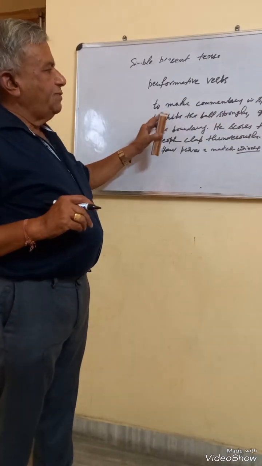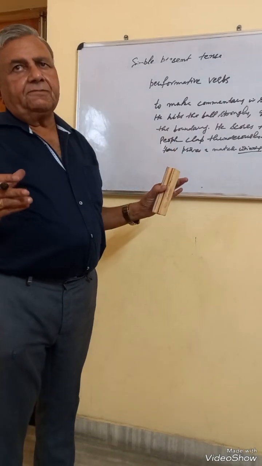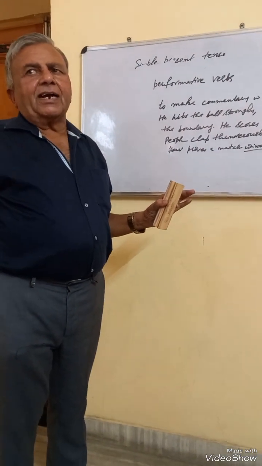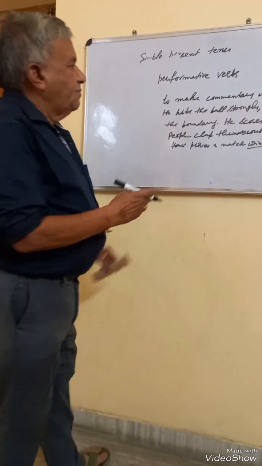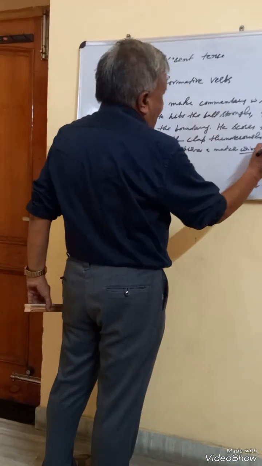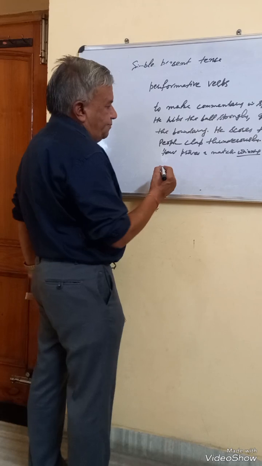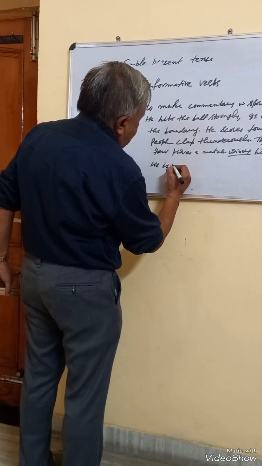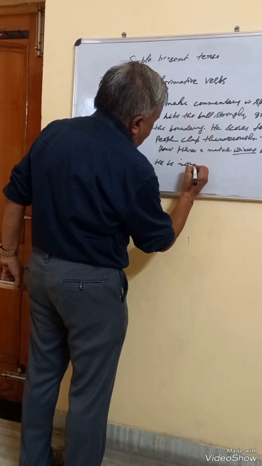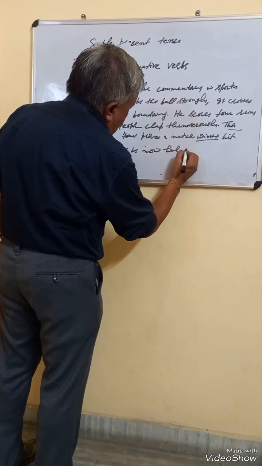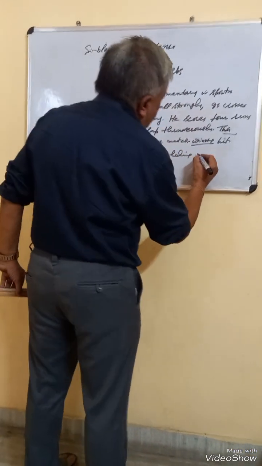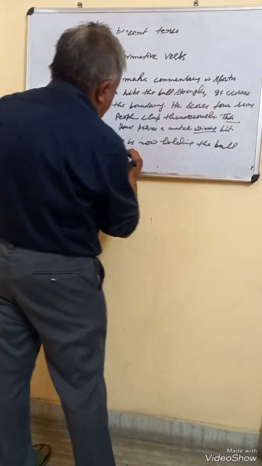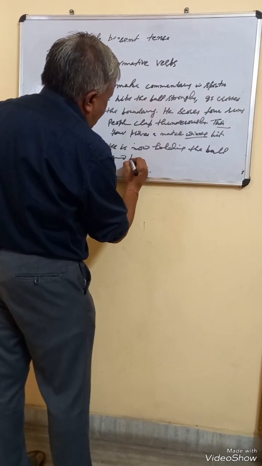But sometimes when we make background description while narrating something, in that case present continuous is used. For instance, rather than referring to the action, we say he is now holding the ball and polishing it.